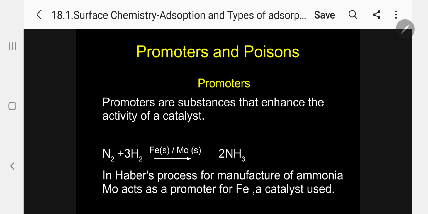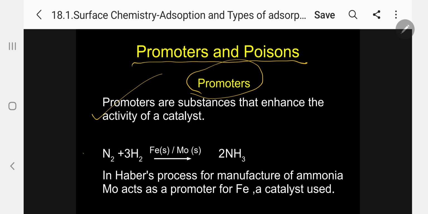Promoters are substances that enhance the activity of a catalyst. So there are two things, promoters and poisons, which are involved with a catalyst. Promoters and poisons affect the adsorption phenomena.